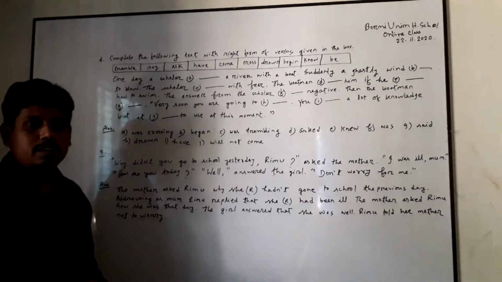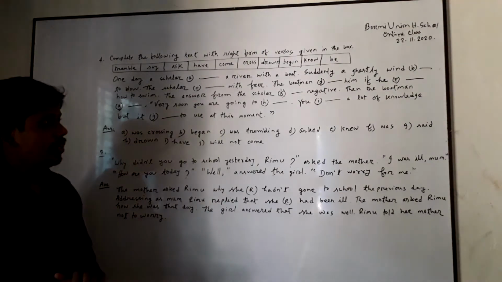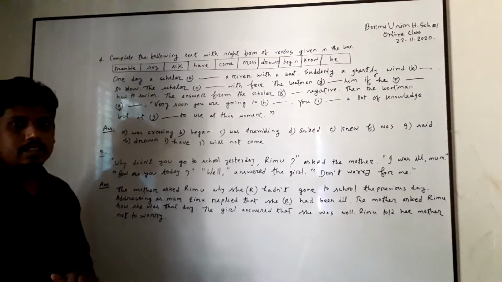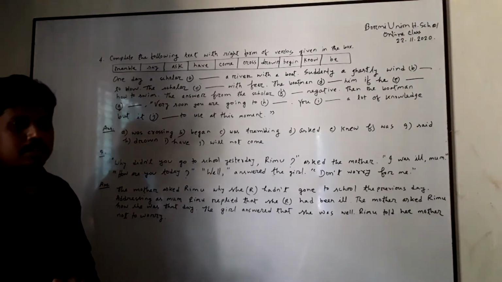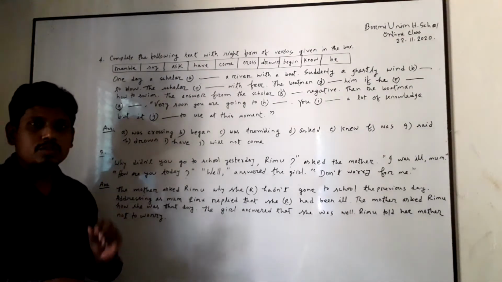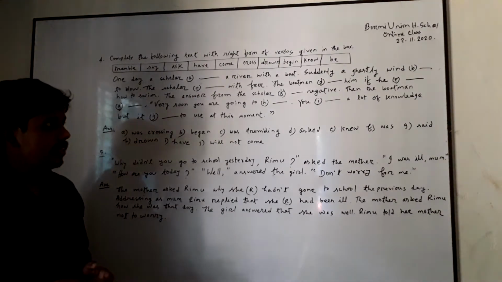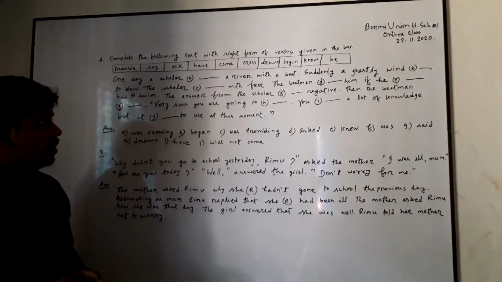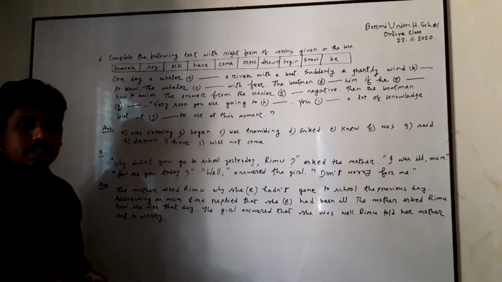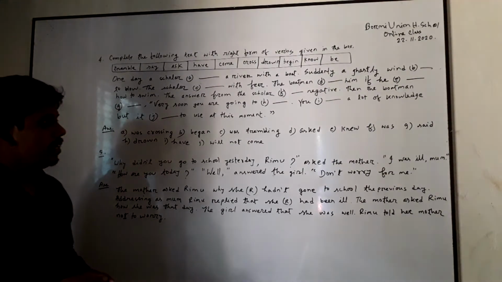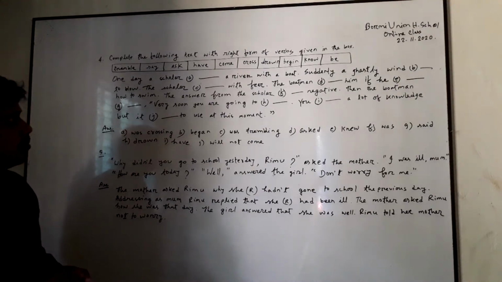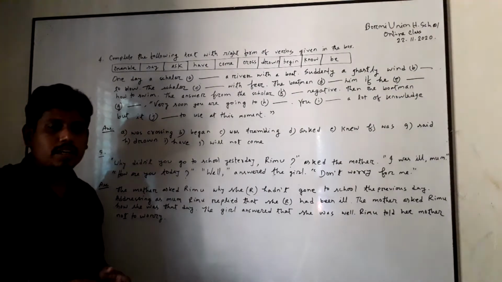In right use of verb, students, you have a box and there are 8, 9 or 10 verbs in the box, and then you have to choose a verb and write the correct use of verb in the gap. And this is the NCTB format of you, and today I am going to talk about such kind of right use of verb.